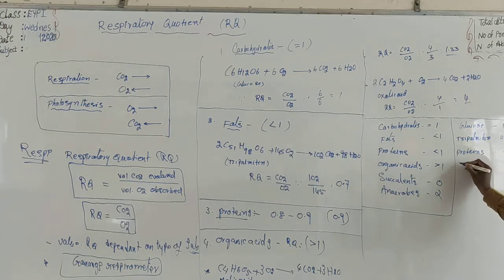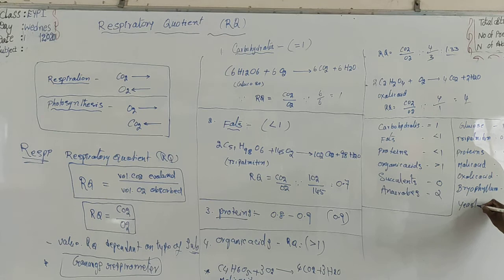And what about malic acid? Malic acid 1.33. What about another organic acid? That is oxalic acid. Oxalic acid 4. What about succulent xerophytes like bryophyllum? RQ value for bryophyllum is 0. What about anaerobes? Anaerobes means yeast cells, infinite. This is the RQ values.